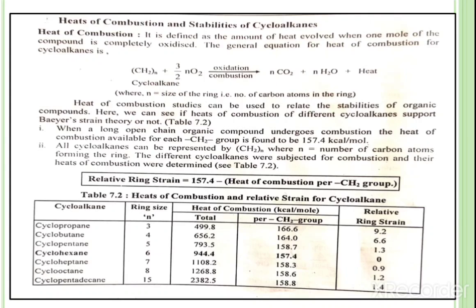Okay. Now this is a simple explanation of the relative ring strain. If the heat of combustion per CH2 group is 157.4 kilocalories per mole, then the cycloalkane is as stable as the open chain alkane. Okay. If the heat of combustion per CH2 group is less than 157.4 kilocalories per mole, then the cycloalkane is more stable. If it is more than 157.4, then it is less stable. These are the simple observations.